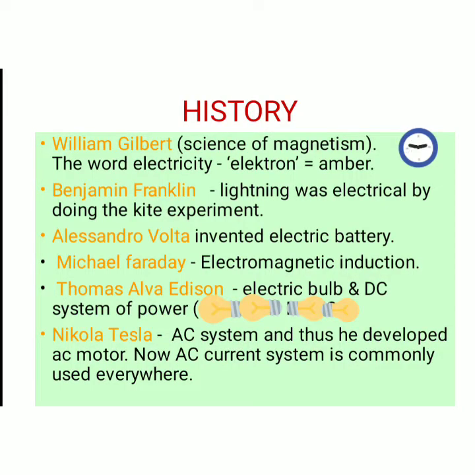Before that, we will see some history of electricity. The word electricity is derived from the Greek word electron, which means amber. It was introduced by William Gilbert. He also discovered the science of magnetism. Benjamin Franklin found that lightning was electrical by doing his kite experiment. So he stated that electric charge is of two forms, one positive, another negative.